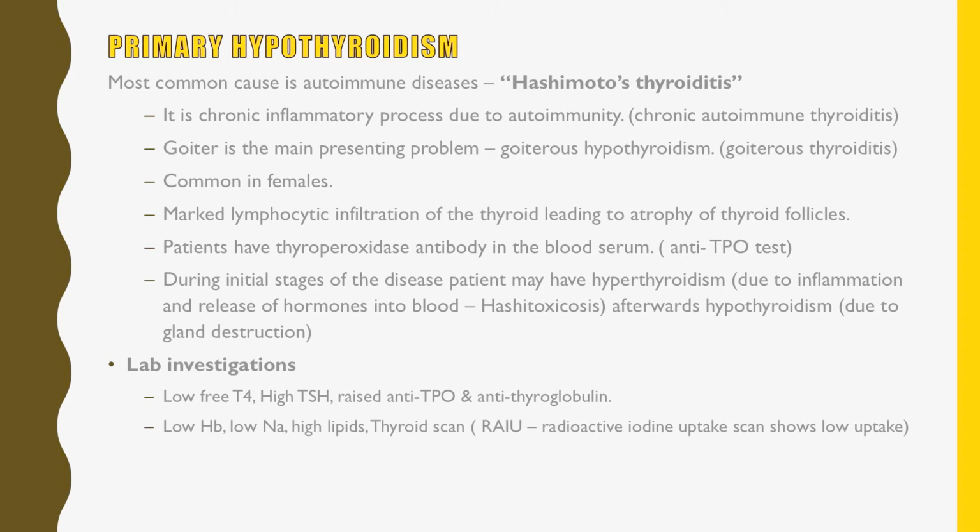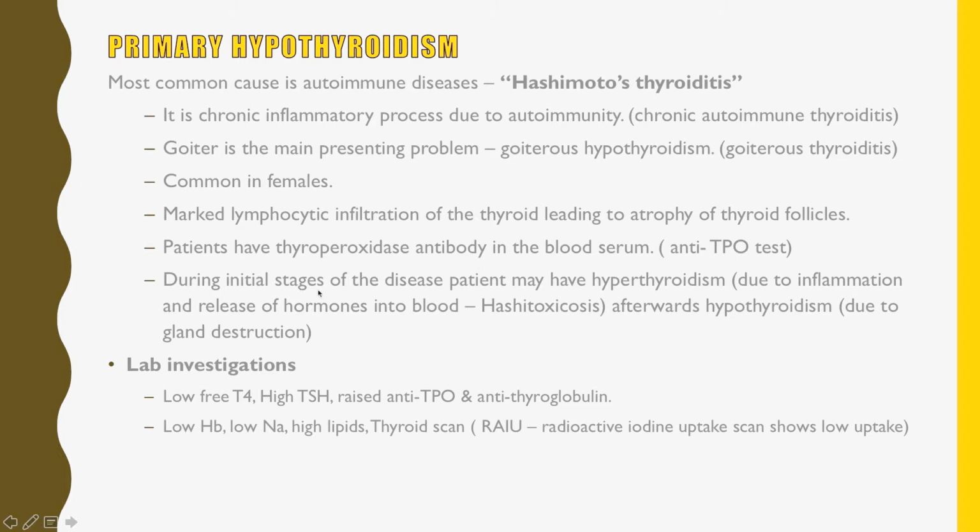Goiter is the main presenting problem. This Hashimoto thyroiditis has goiter, that means swelling in the neck region. That is why it is also called goitrous thyroiditis. It is more common in females. The pathology is lymphocytic infiltration of the thyroid gland leading to atrophy of the thyroid follicles because of the autoimmunity. Patients generally have thyroperoxidase antibodies in their blood serum. That is why anti-TPO tests of such patients are positive. That means antibody to thyroperoxidase is positive.